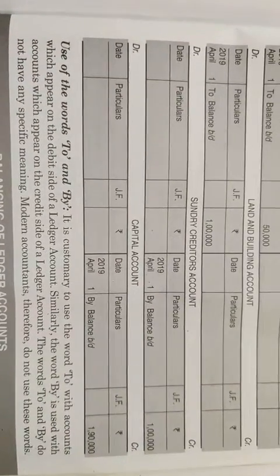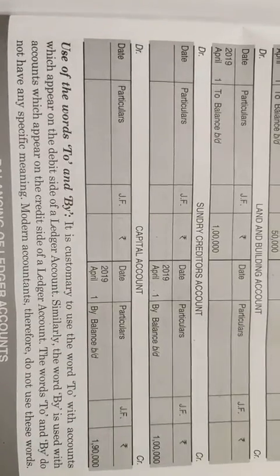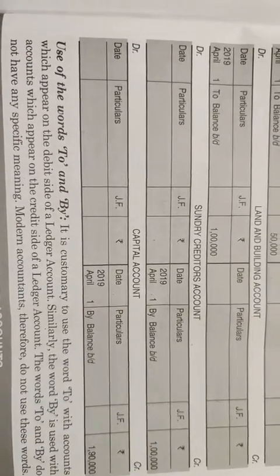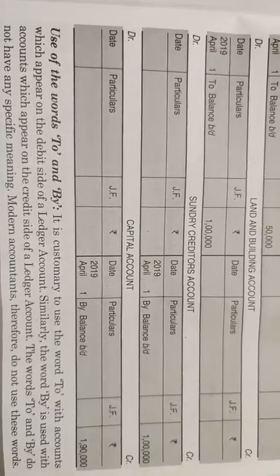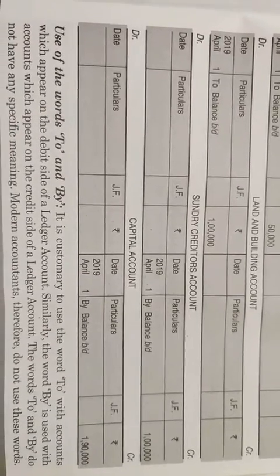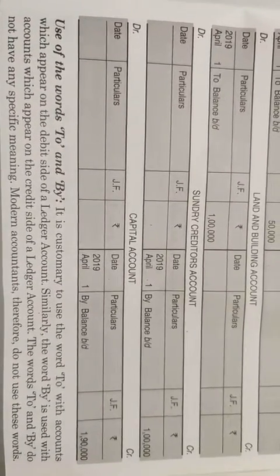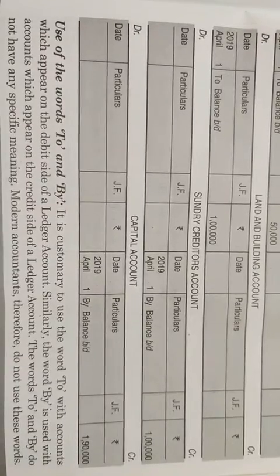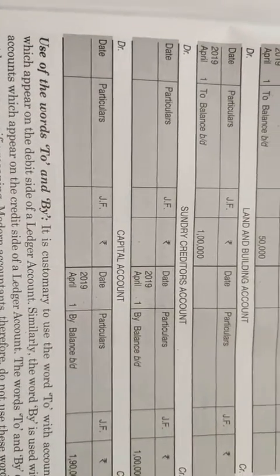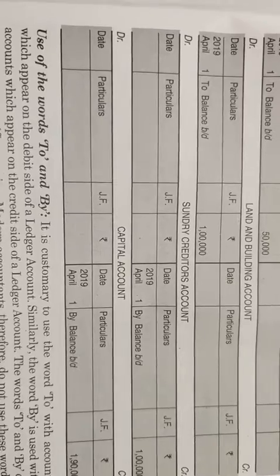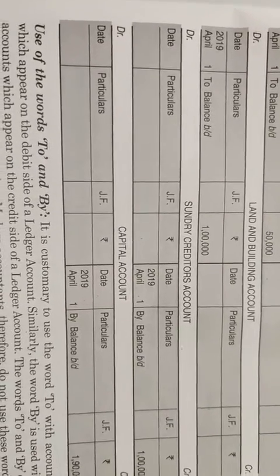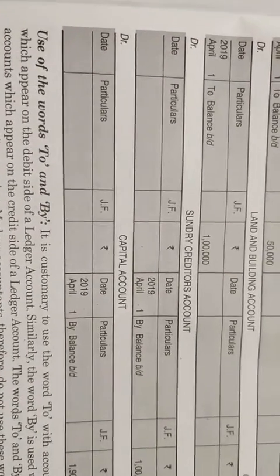It is compulsory to use the word to with the account which appears on the debit side of the ledger account. Similarly, the word by is used with the account which appears on the credit side of the ledger account. The words to and by do not have any specific meaning. Modern accountants therefore do not use these words. But as you are in the learning phase, this is your first year in accountancy, so you will always use the words to and by.